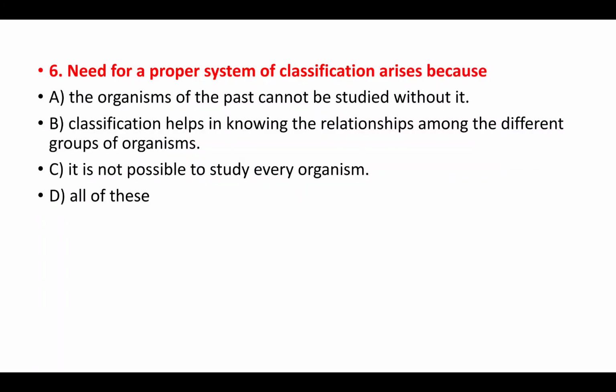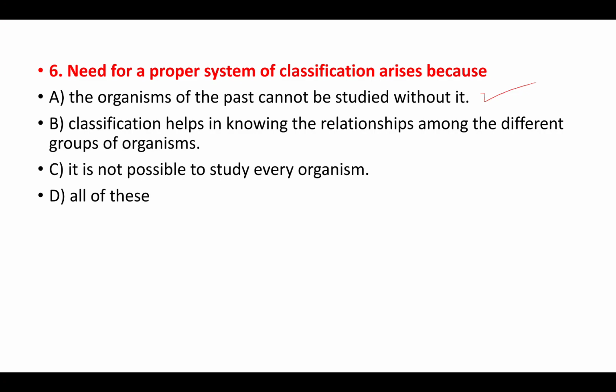Now let us move towards the next question. Need for a proper system of classification arises because the organisms of the past cannot be studied without it. Yes. Next, classification helps in knowing the relationship among the different groups of organisms.